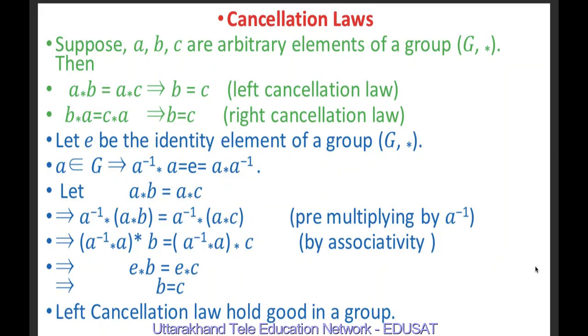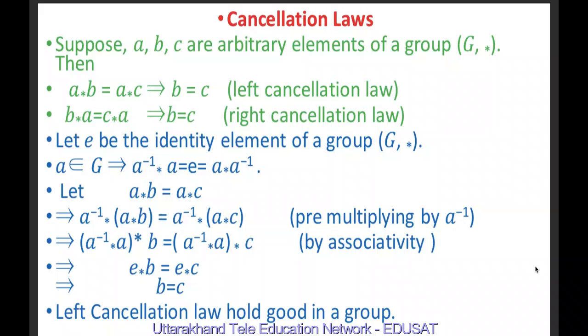We pre-multiply both sides of this equation by a inverse. So a inverse star a star b on the left, and on the right hand side we have a inverse star a star c. Using associativity, a inverse star a star b is equal to a inverse star a star c.